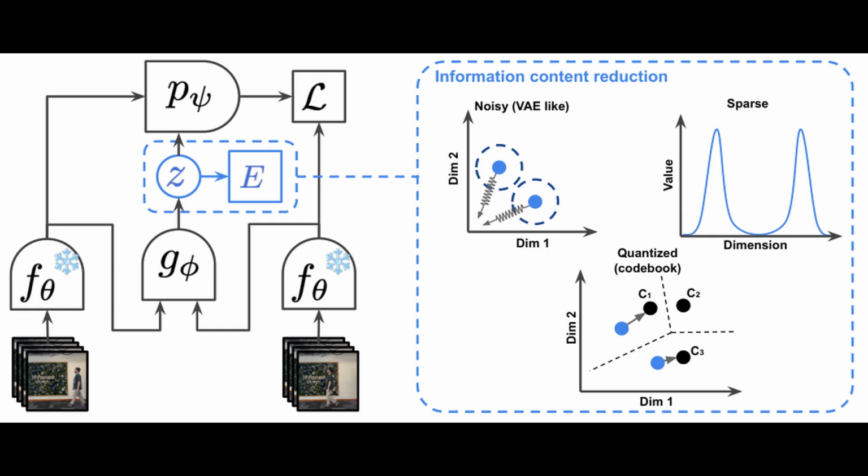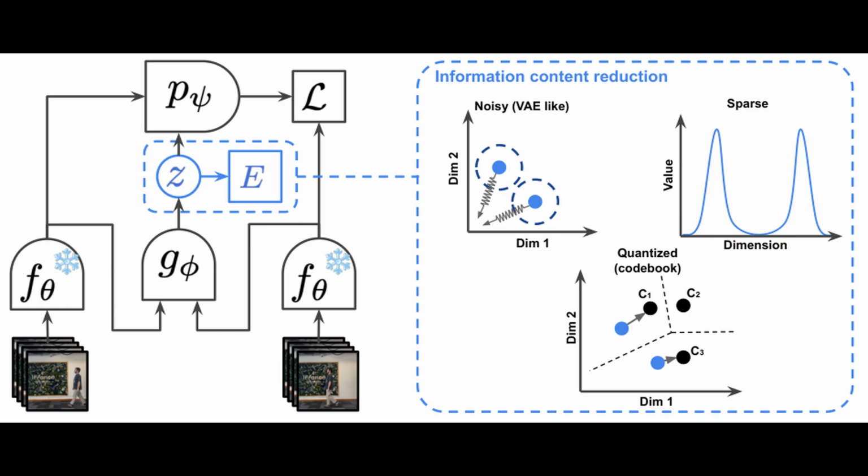Looking at this diagram, we can see how it works. The model takes video frames as input, and that function g-phi there is the inverse dynamics model that infers the latent action z by looking at consecutive states. And then, that latent action is fed into a forward prediction model, f theta, which tries to predict the next state.